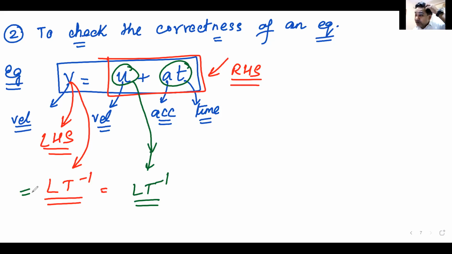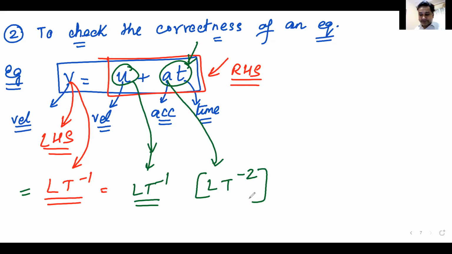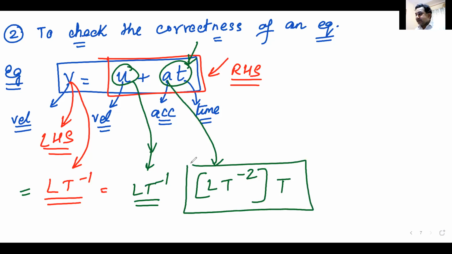Let us now go to the third term, the green one, A into T. Let us check the dimension of A into T. Let us first take the dimension of A. A is LT minus 2. This is the dimension of A. Yes, Ajay, correct. T is time. Dimension of time is T. We multiply these two terms. When you multiply these two terms, I get LT minus 1.